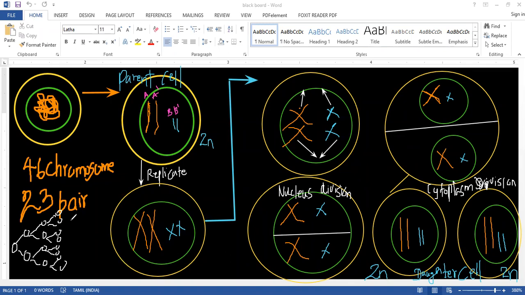It will create these cells as 2 to the power n.